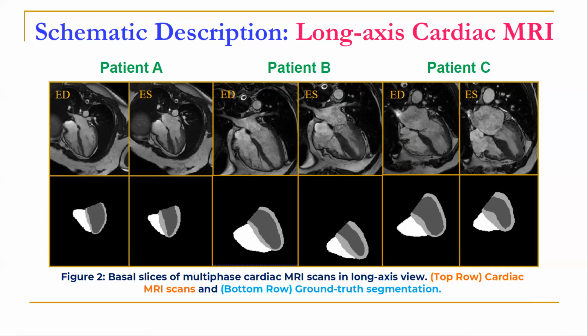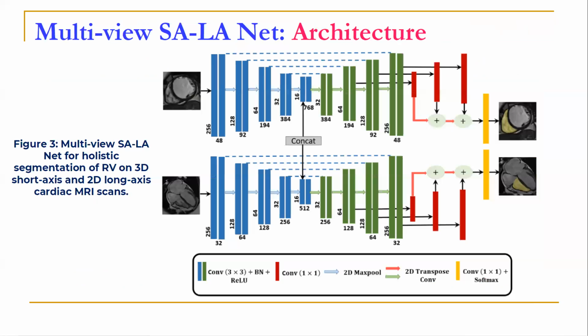To circumvent these limitations, we propose a multi-view SALA-NET framework that learns the complexity and the variability of the shape of the right ventricle via supervised learning, and a proper identification of the basal plane by exploiting complementary information from corresponding long axis scans.